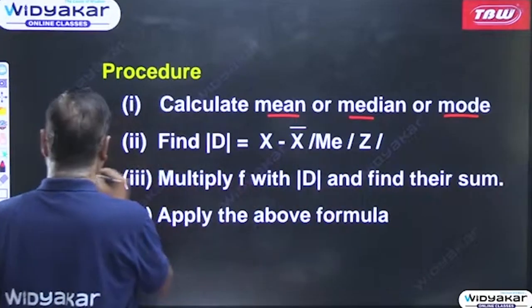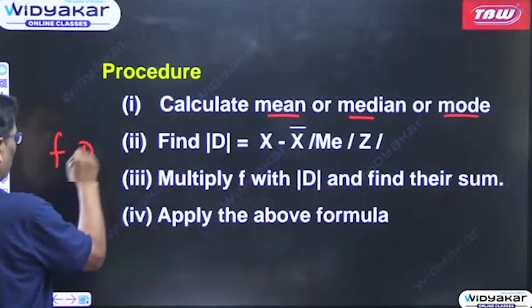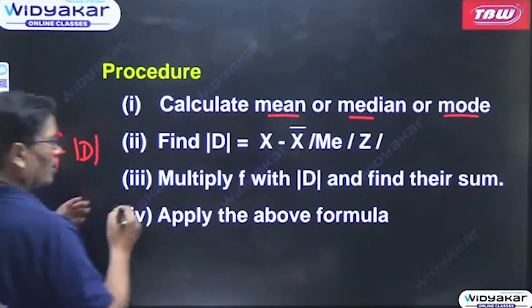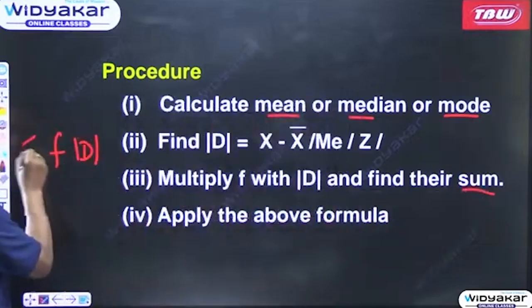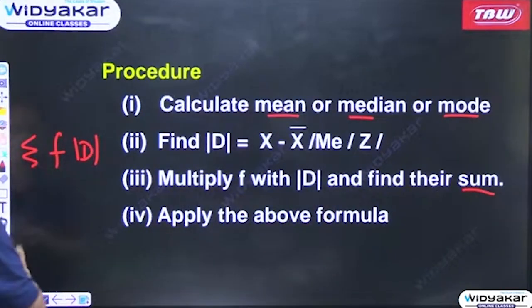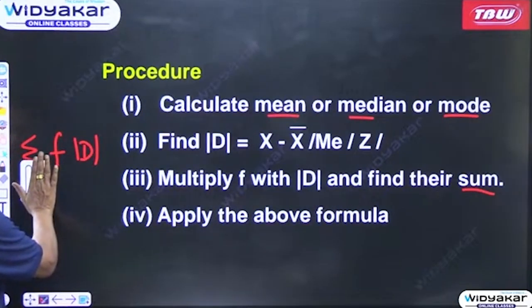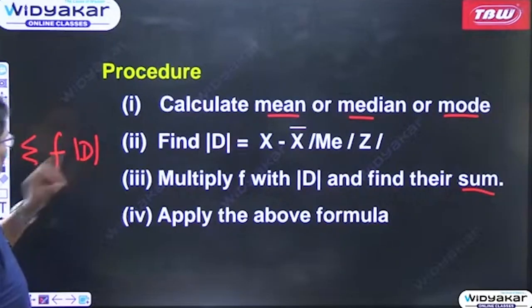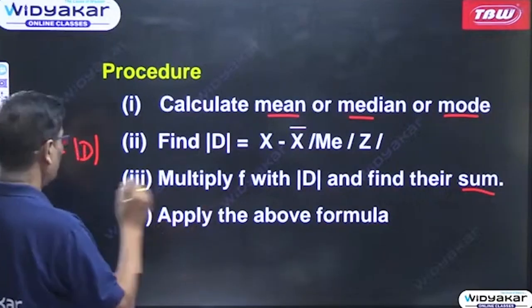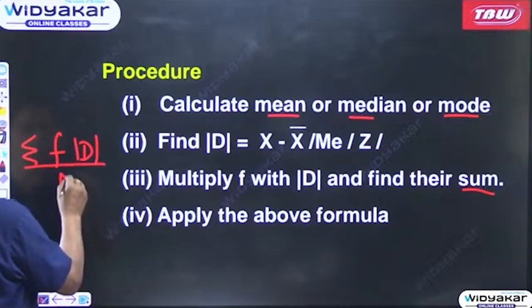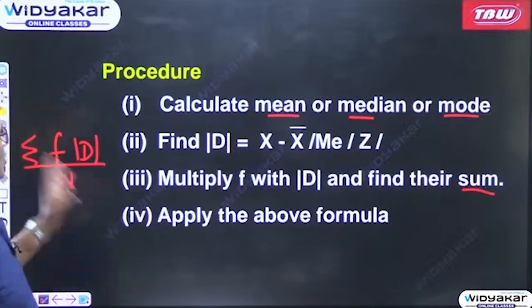So this will be f d mod, and find their sum means it will be summation f d mod. Then this will have to be divided. Apply the above formula, that is divided by n. So in this way you can calculate.